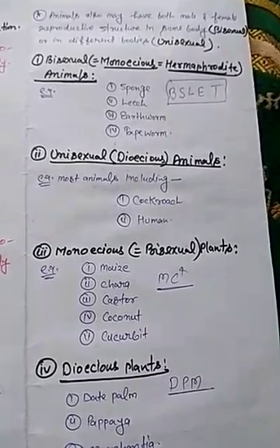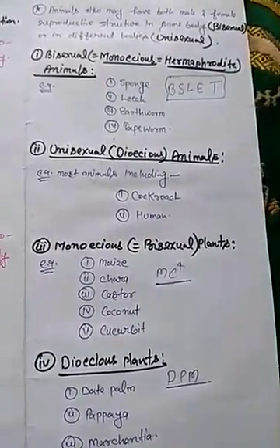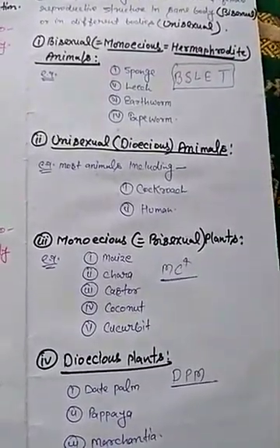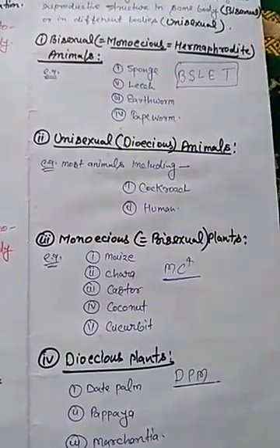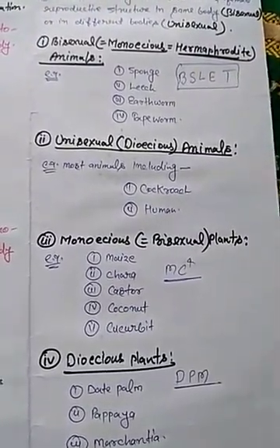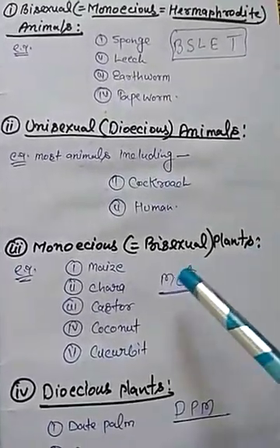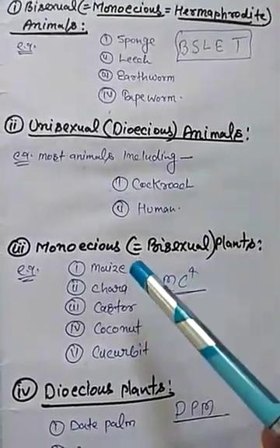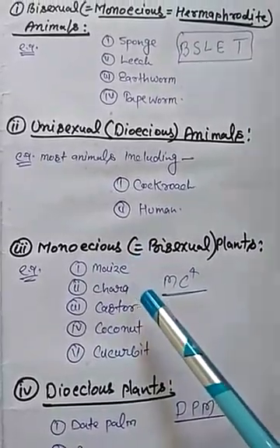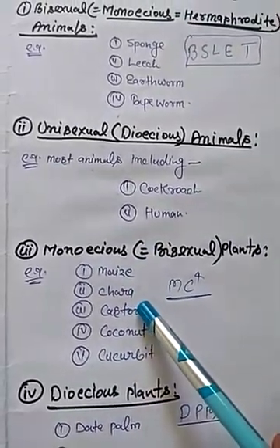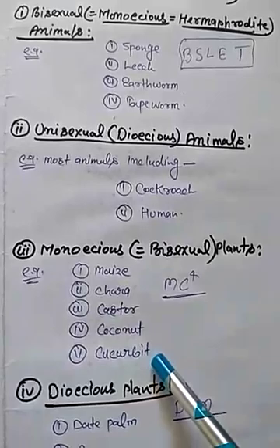Another important example is for plants, bisexual and unisexual. First is bisexual plant, that is, monoecious plant. Maize, kara, castor, coconut and cucurbits are examples of monoecious or bisexual plants. So we will learn some important trick, that is MC ki power 4. First M means maize, first C kara, next castor, next coconut, next cucurbit.